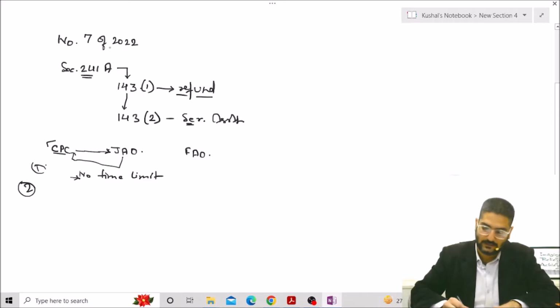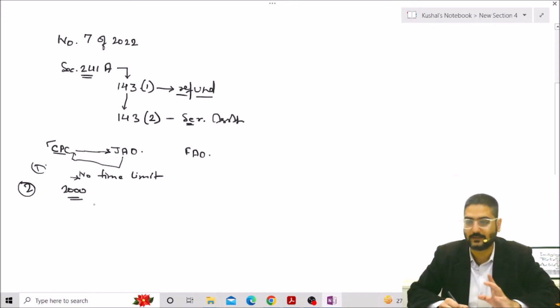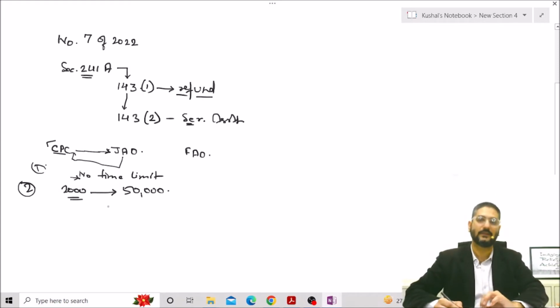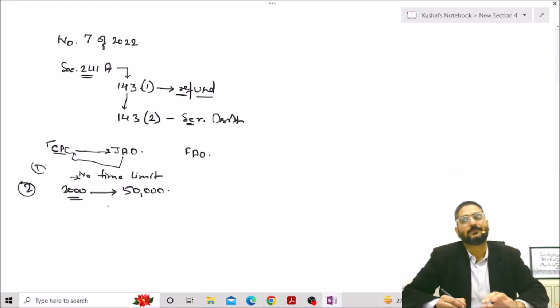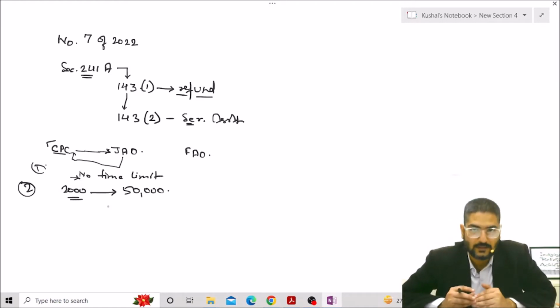The second important thing in this instruction is that the existing limit of 2,000 rupees of refund, within which section 241A is applicable, has been increased to a refund amount of rupees 50,000. It means that if your refund is 50,000 or less than 50,000, then the provision of section 241A will not be applicable to you, right?